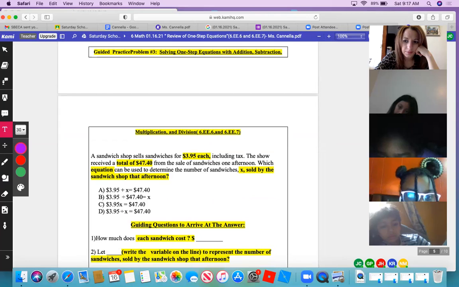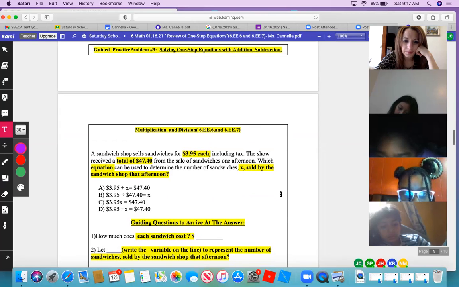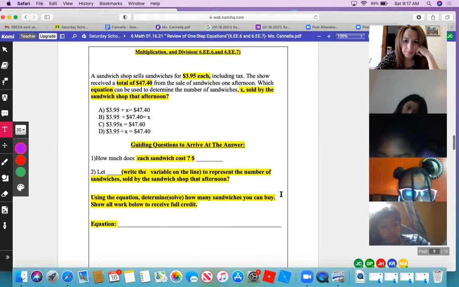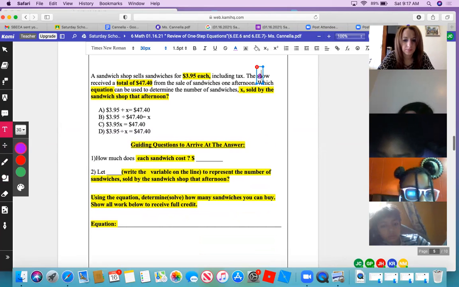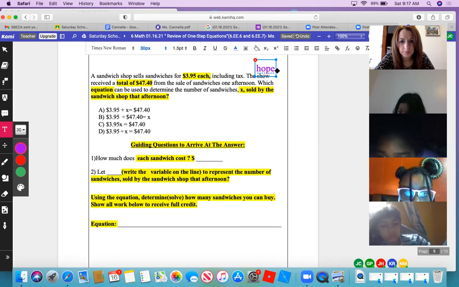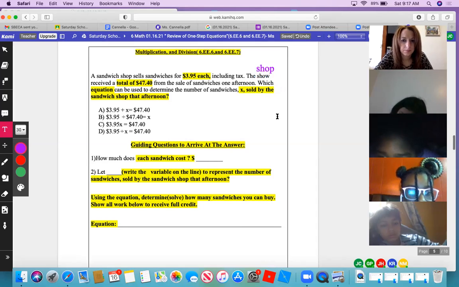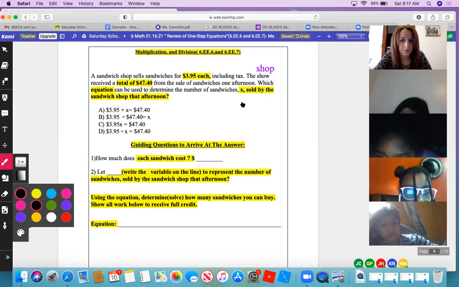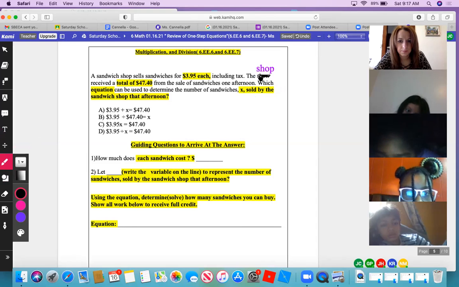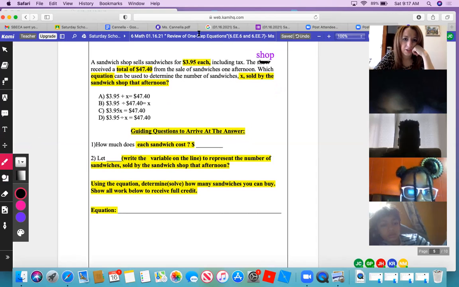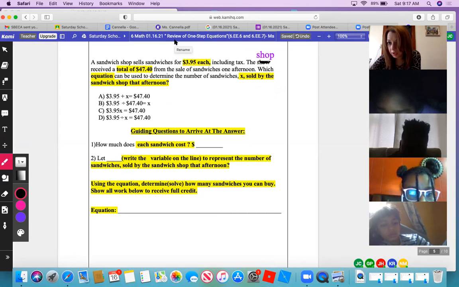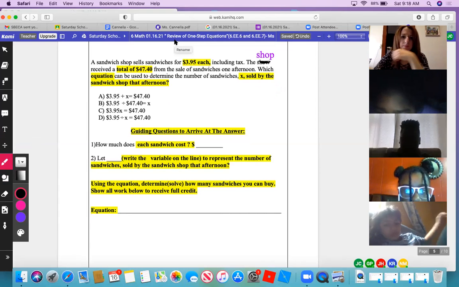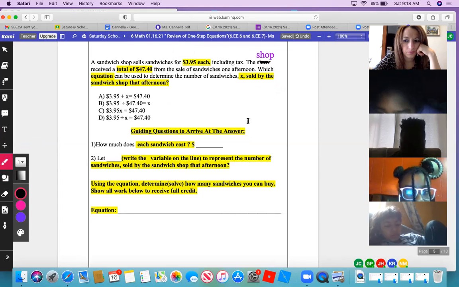A sandwich shop sells sandwiches for $3.95 each, including tax. The shop received a total of $47.40 from the sale of sandwiches one afternoon. Which equation can be used to determine the number of sandwiches x sold by the sandwich shop that afternoon? Okay, so what are we supposed to do here? Justin, I think this is part of you and Tori. We can't hear you. Look, what are we supposed to do? Like a little multiply, a little divide, or something like that.